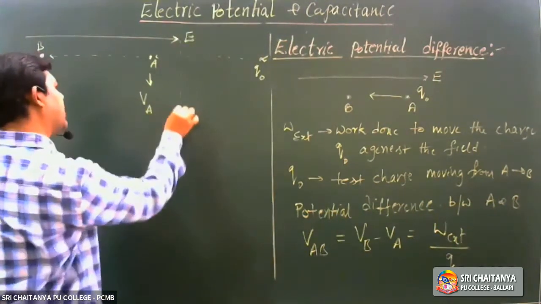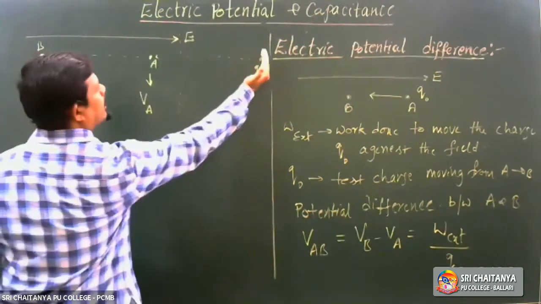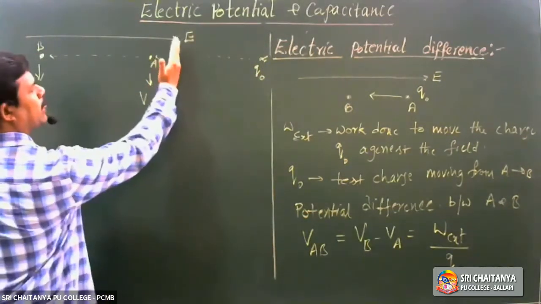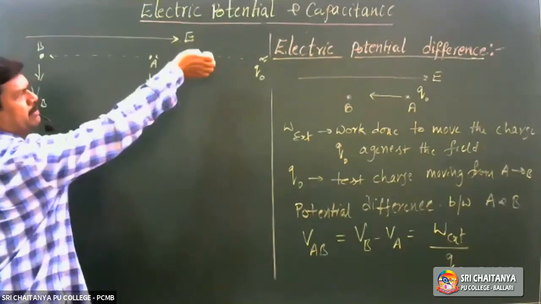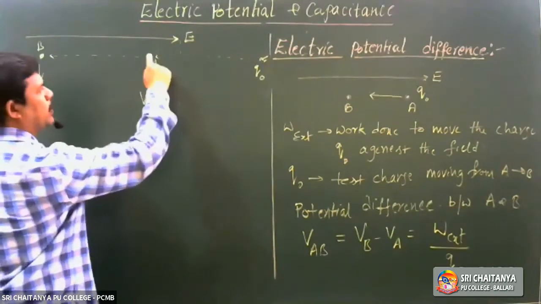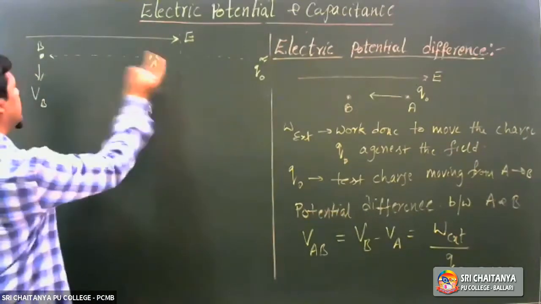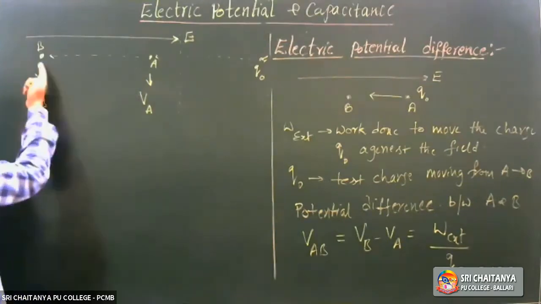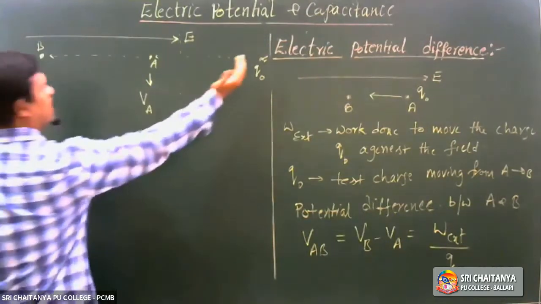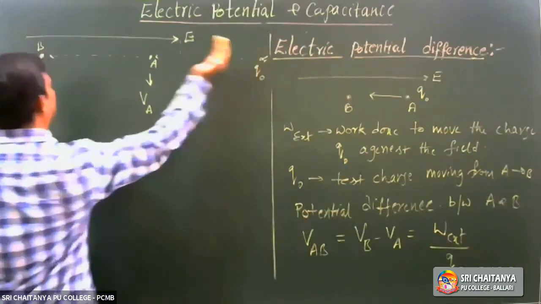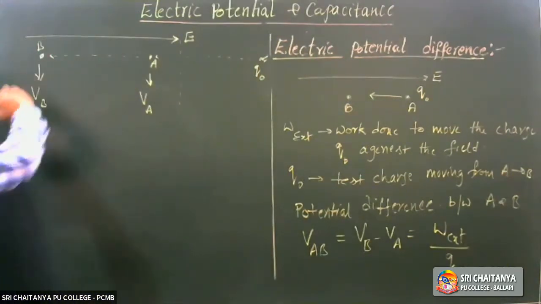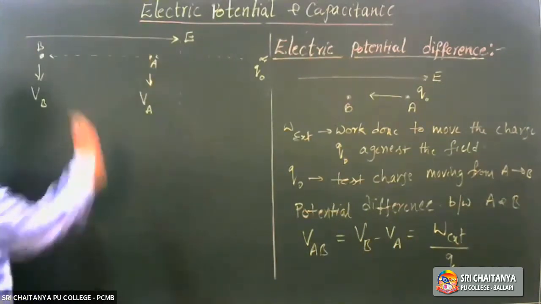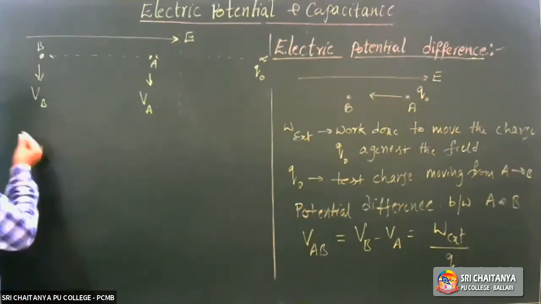Imagine, up to here, electric field is present. From infinity to this point, no work is needed. So from here to here, there is an opposition. So work is needed to bring it to this A. See this point B, it is a little bit more distance from A. So to bring this charge to B, you need more work than to bring the charge to this point A. Yes or no? Right?